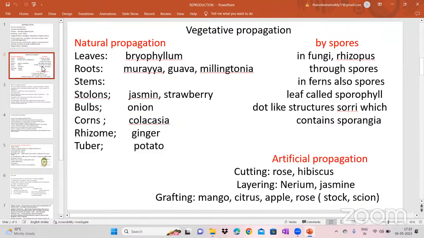In the same way, ferns also propagate with the spores. But compared with the rhizopus or fungi, this one is different. In ferns, the leaf is called the sporophyll because it contains the sori or sporangia. That which contains spores is called sporangia. Those sporangia, sori structures, are present in the leaf, so that leaf is called the sporophyll. So this is propagation by the spores.